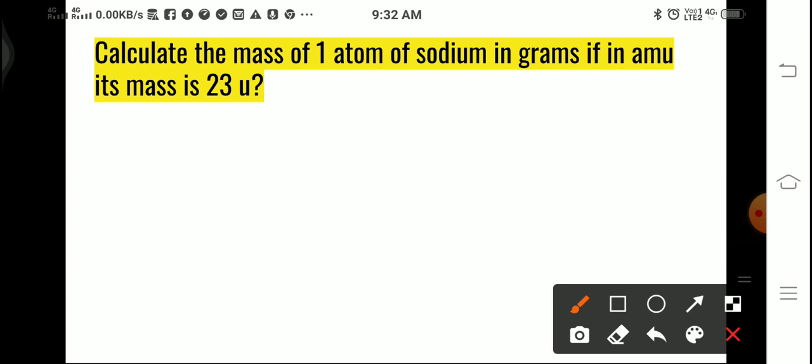Sodium's symbol is Na, because its chemical name is natrium. So a sodium atom is equal to 23 U, and we have to calculate it in grams.